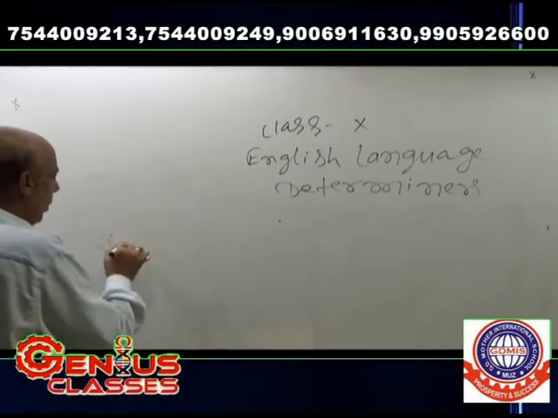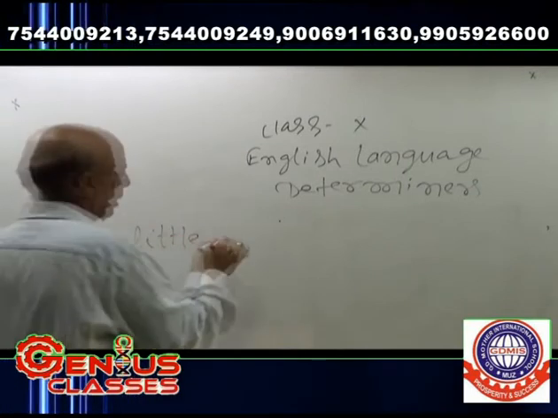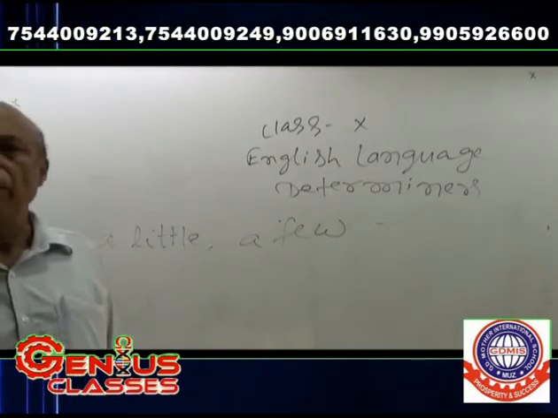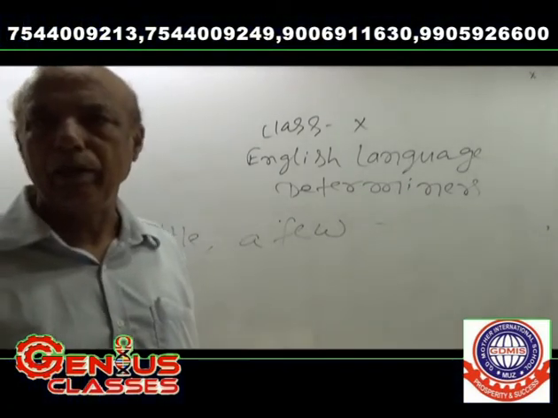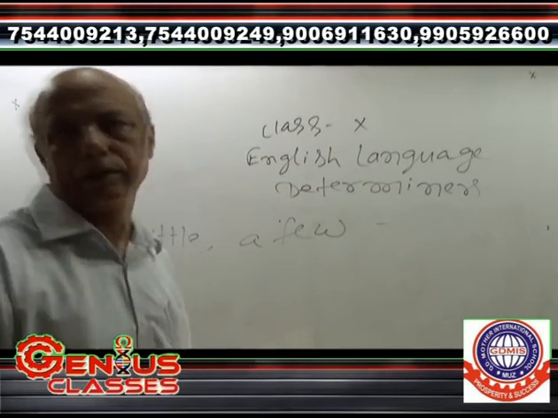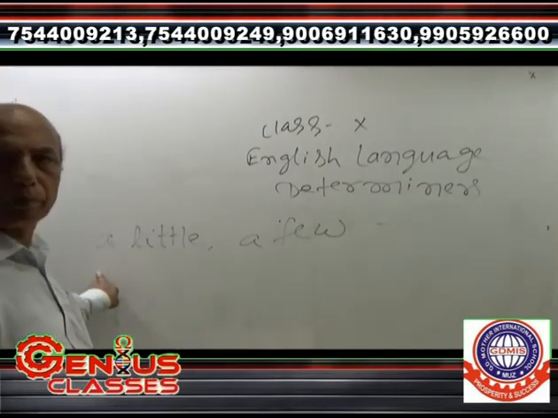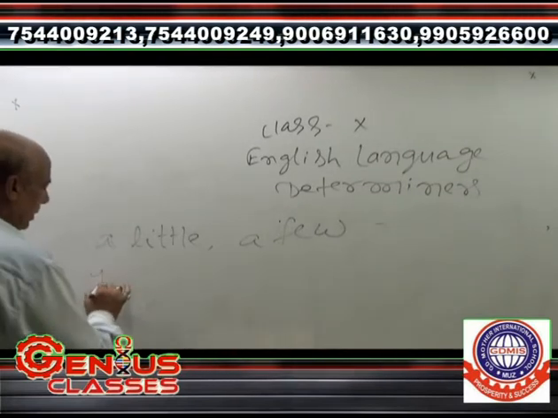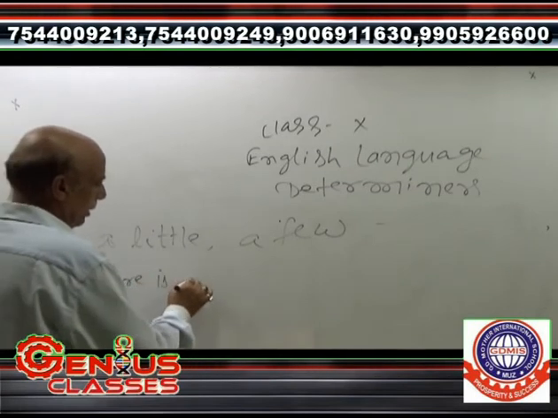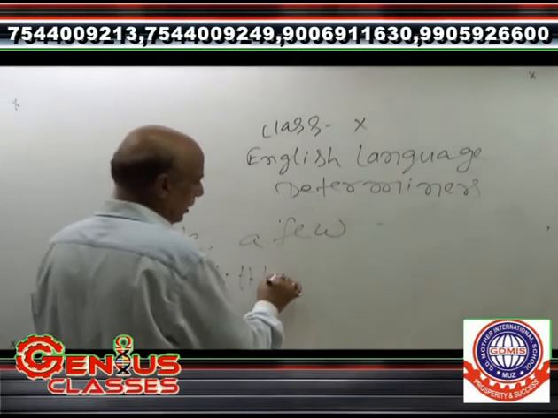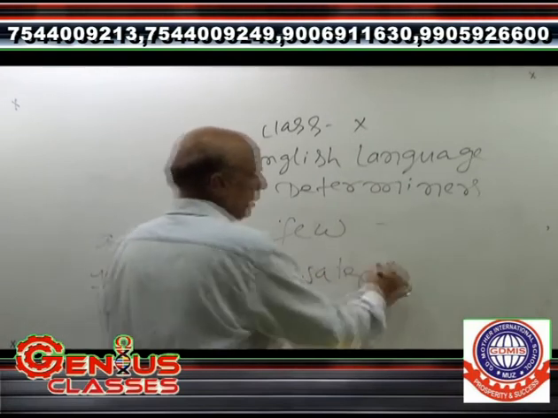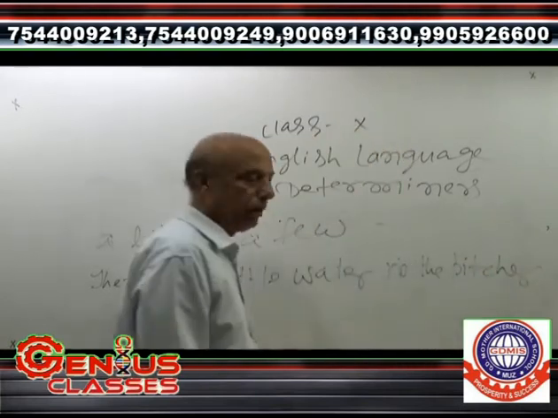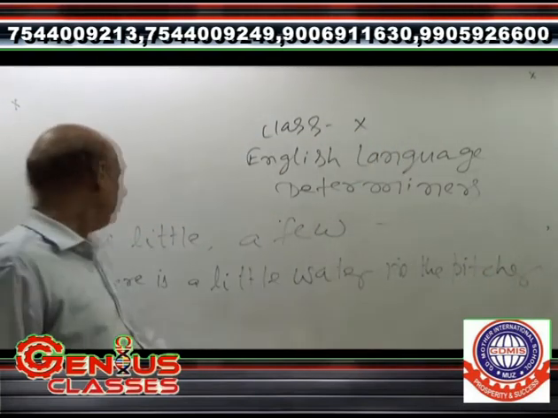A little and a few are also determiners. Little, a little, the little. Few, a few, and the few are also determiners. As an example, I am going to use two words. There is a little water in the pitcher. P-I-T-C-H-E-R. There is a little water in the pitcher.